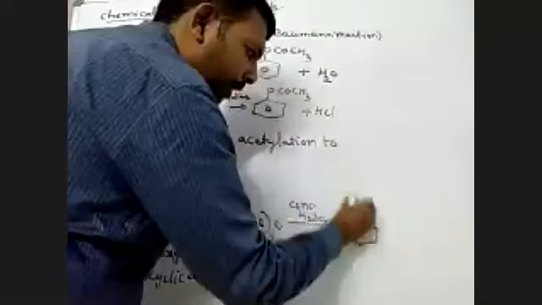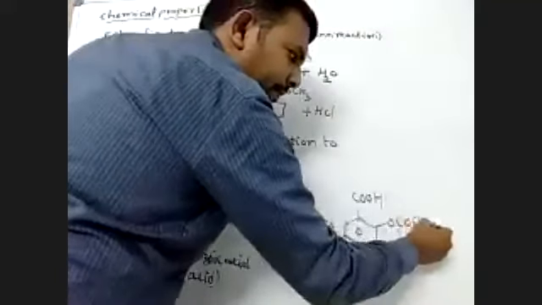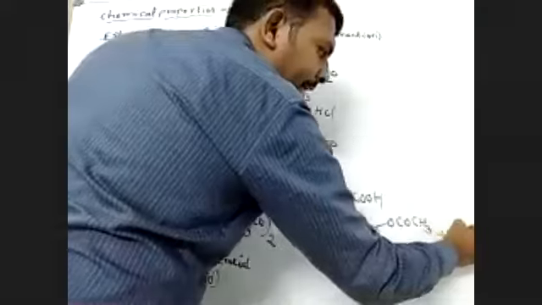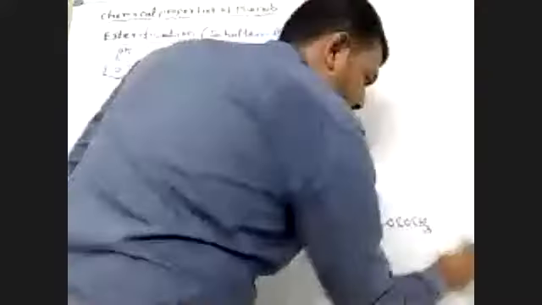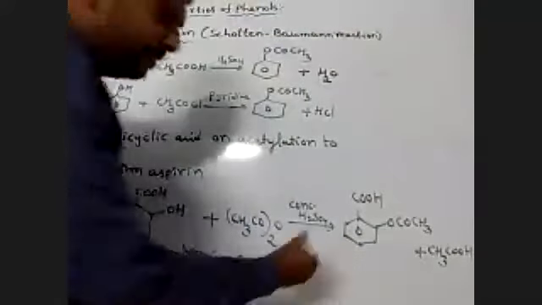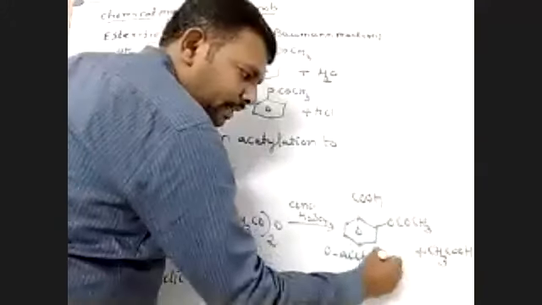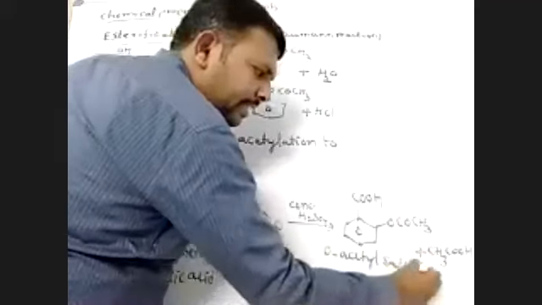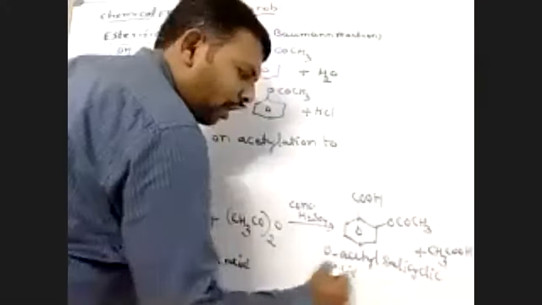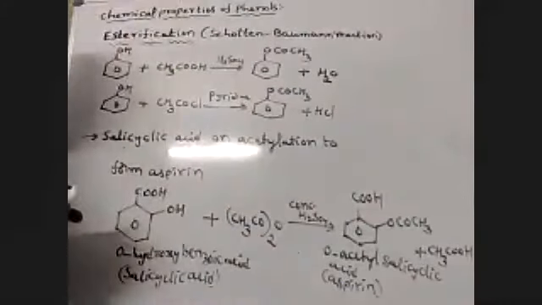Simply, the acid with OCOCH3 plus acetic acid, CH3COOH. This is orthoacetyl salicylic acid, which is called aspirin.